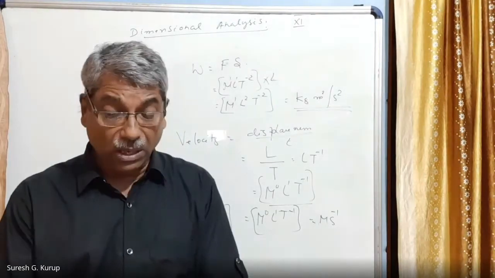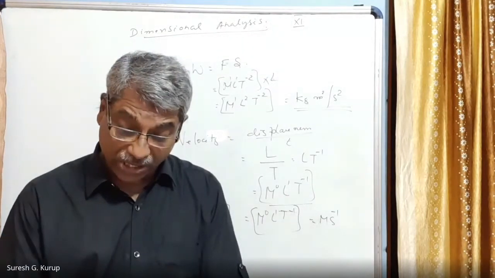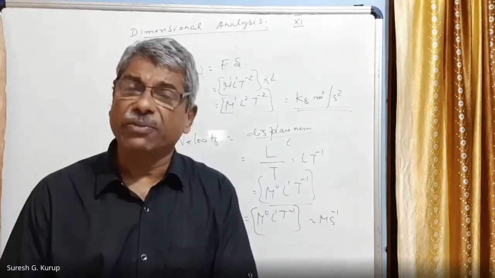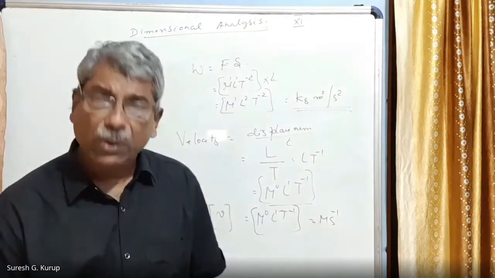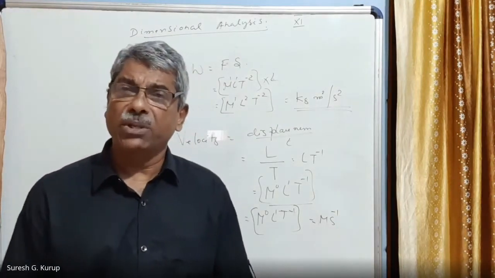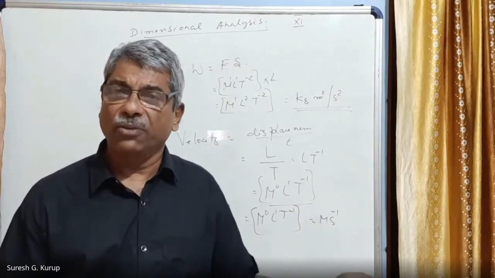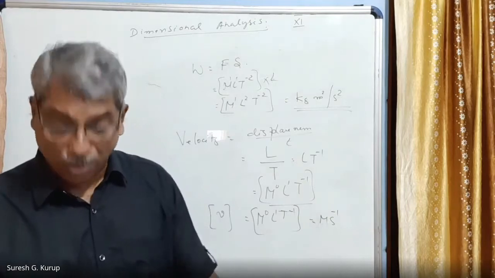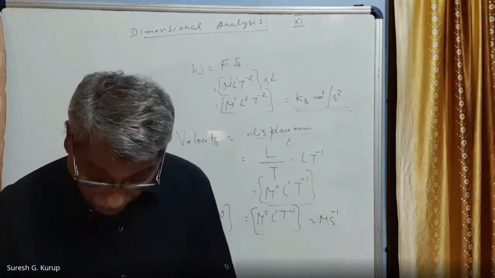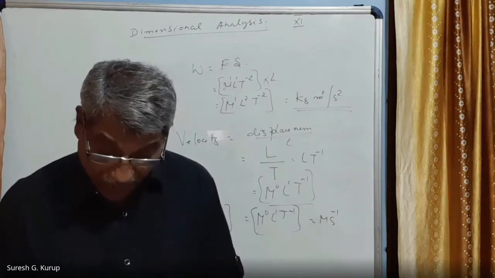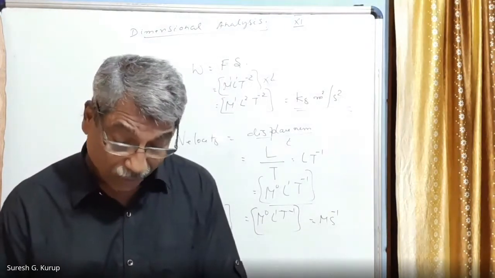Now we have to discuss types of quantities in terms of dimensions. In terms of dimensions, the physical quantities are categorized into four.